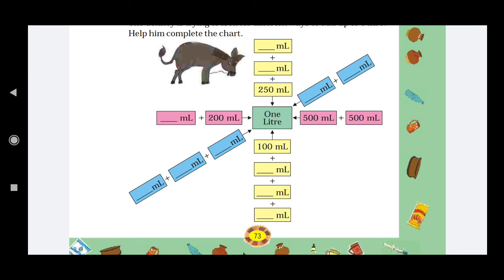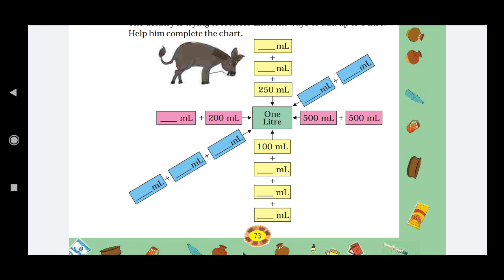But otherwise, if this does not work for you, you can assume x in all the blanks. So x plus x plus x plus 100 equals 1 liter or 1000. So 3x plus 100 equals 1000. 3x equals 1000 minus 100, which is 900.